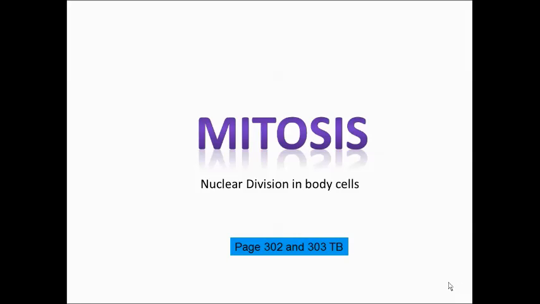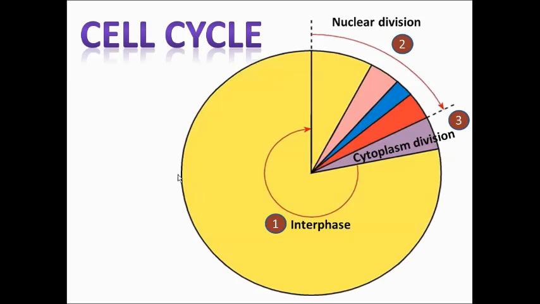Mitosis. Mitosis refers to nuclear division in body cells. You remember that every cell goes through a cell cycle. In this cycle, much of the time is spent at interphase, which is the non-dividing stage. At late interphase, two things happen to prepare the cell for nuclear division. Do you remember what these two things are?